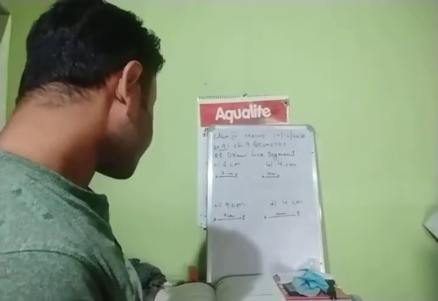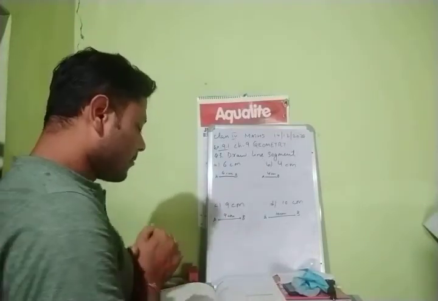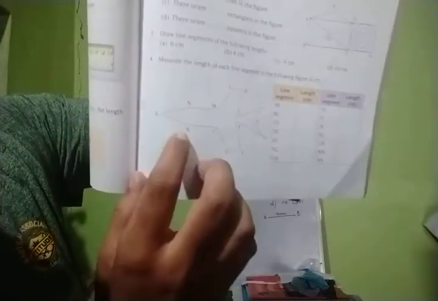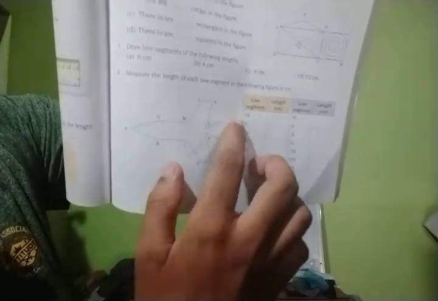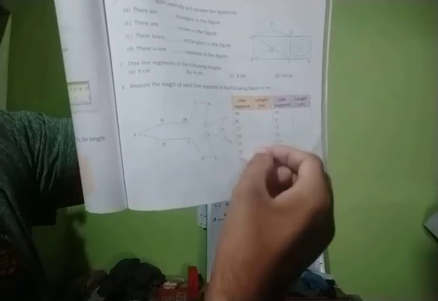Understood, students? Next, question number 4. The line segments are already given. One picture of an aeroplane is given in question number 4. You can see some alphabets there, A, B, C, D, up to N. You will place a scale and whatever the measurement is, you will write here.